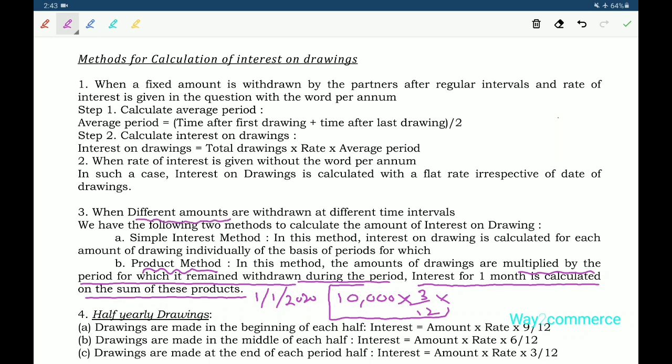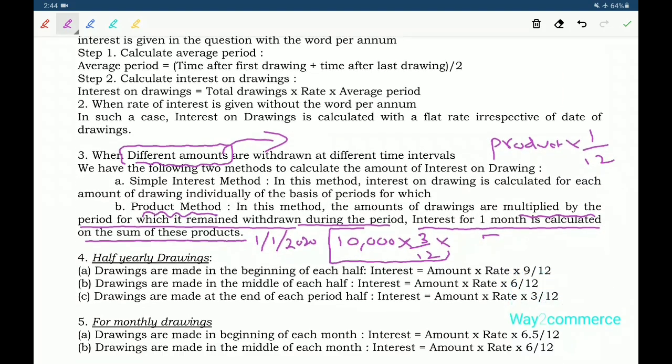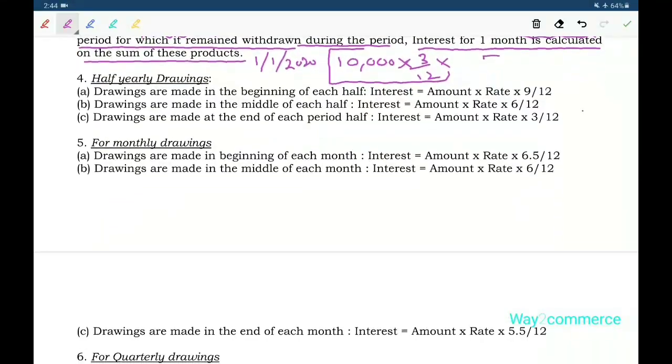So we calculate products for all the amounts, and ultimately the product amount into the rate for 1 month. So this is the interest amount. So this is the one method. We will explain it in problems, don't worry.